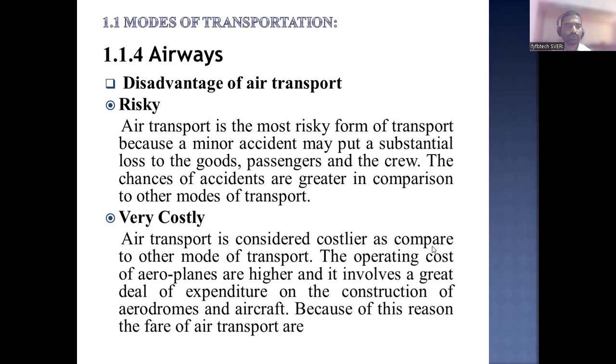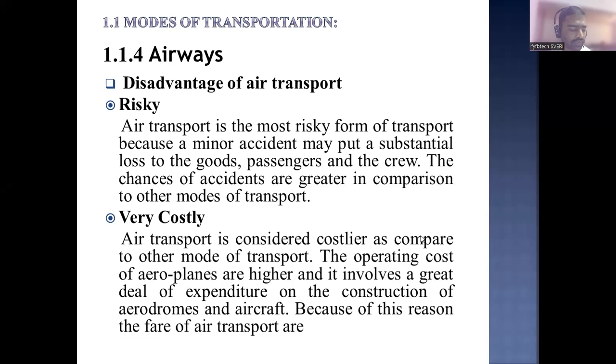Okay, so we have seen in the last class the different types of modes and their advantages and disadvantages. In your MCQ questions, it will be asked like that only. Which one is the fastest, which one is the slowest, which modes of transportation will bring the maximum income to the nation, which one will carry the heaviest load? Railways. It means it will bring the maximum income to the nation.